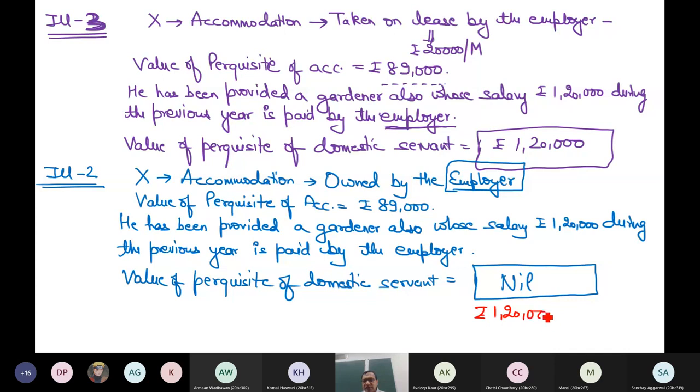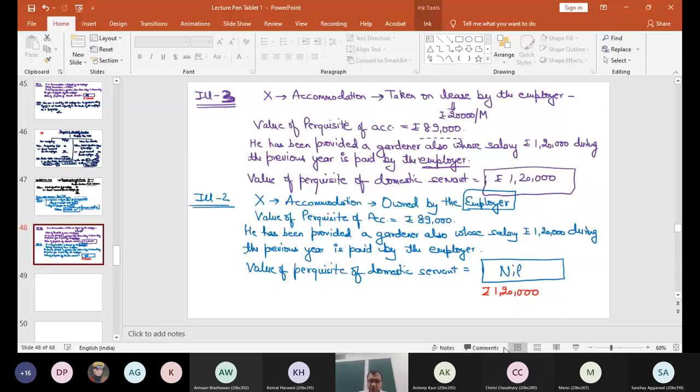How many of you say that the answer is nil? Raise your hand. How many of you think that the answer is 1,20,000?